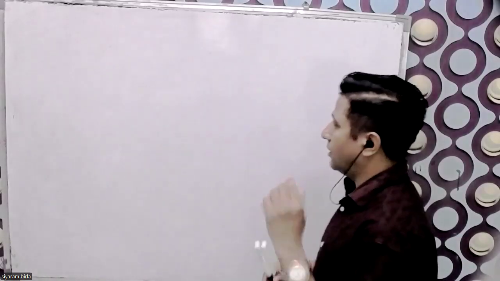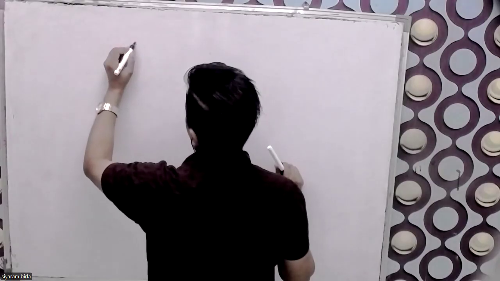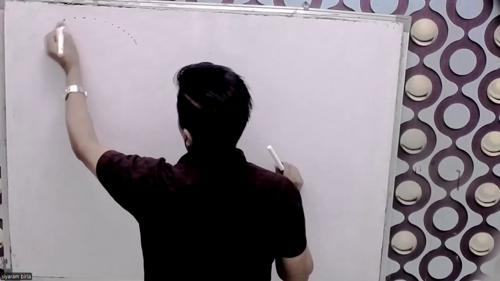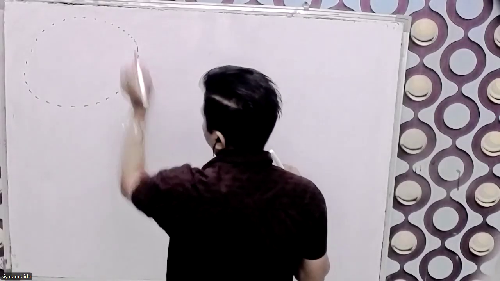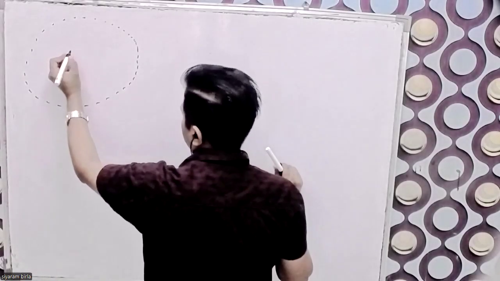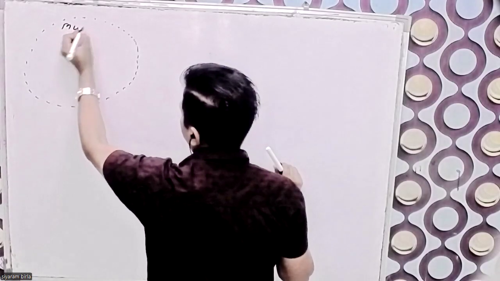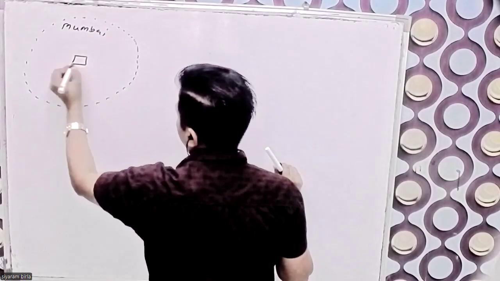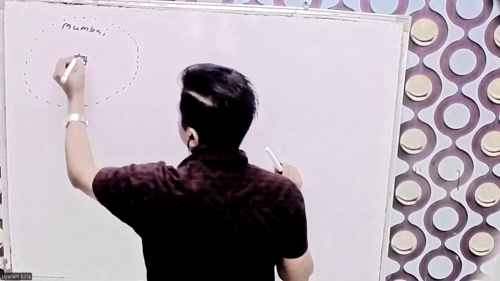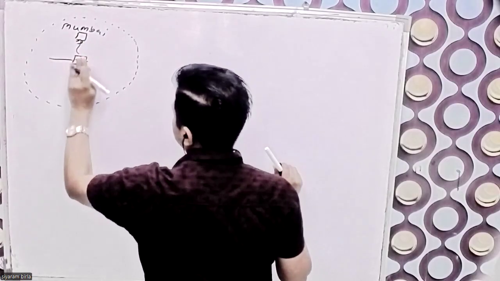So what happened? The engineers, there is a branch. As I discussed previously, the engineers are working on this project. This is the branch, situated, suppose, in India, in Mumbai. Here is the switch, and in this switch every PC is connected.